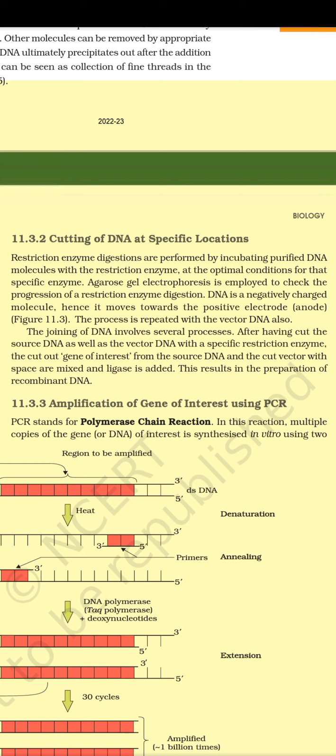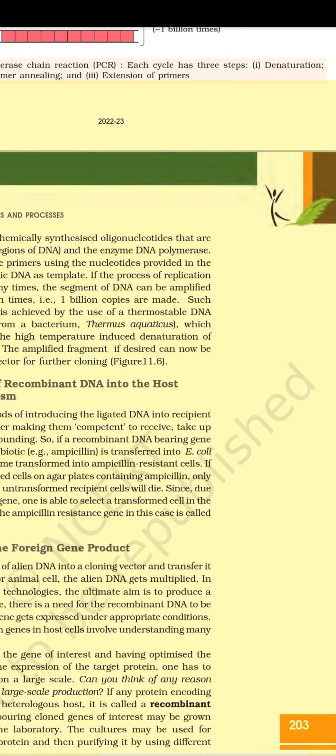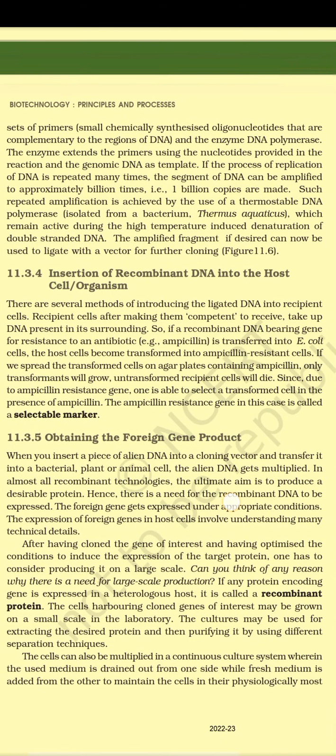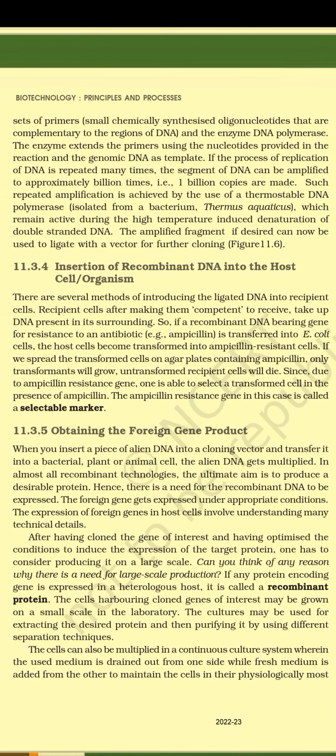11.3.3 Amplification of gene of interest using PCR. PCR stands for polymerase chain reaction. In this reaction, multiple copies of the gene or DNA of interest are synthesized in vitro. Figure 11.6: polymerase chain reaction, PCR. Each cycle has 3 steps: denaturation, primer annealing, and extension of primers. The reaction uses sets of primers, small chemically synthesized oligonucleotides that are complementary to the regions of DNA, and the enzyme DNA polymerase.